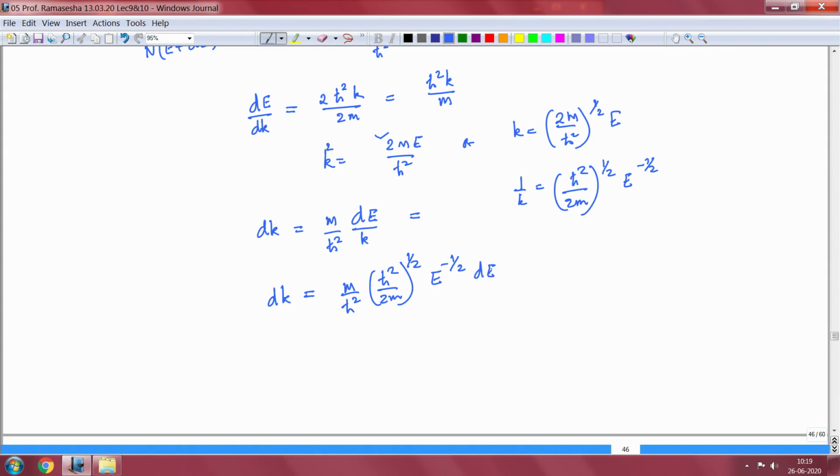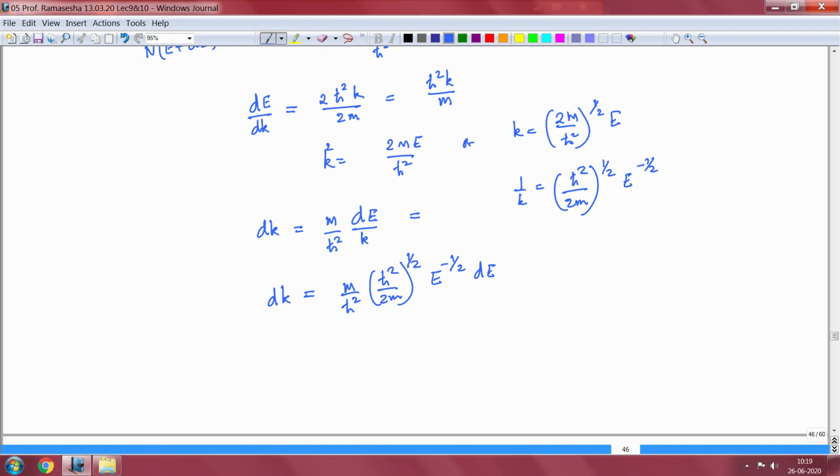Okay, I hope I've not made any mistake. Let me just check it again. So I have dk. d by dk is equal to h cross squared k by m. So dk is equal to m upon h cross squared into d by k.